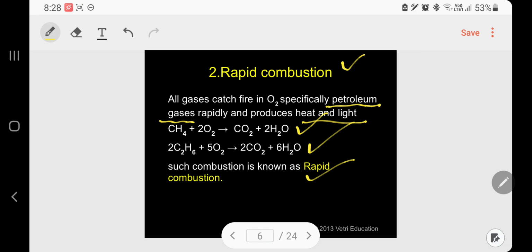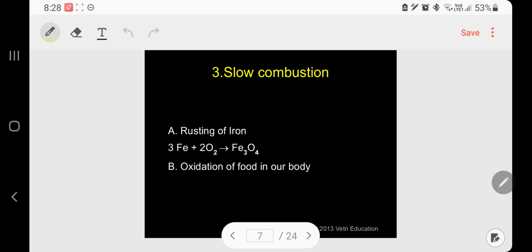The next one: slow combustion. There are 2 examples I want to give under slow combustion. One is the rusting of iron.